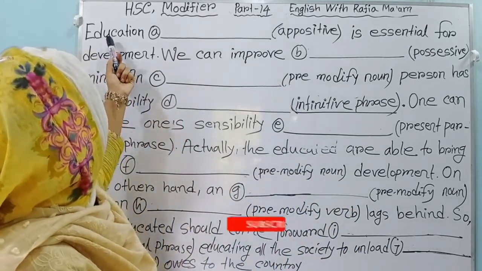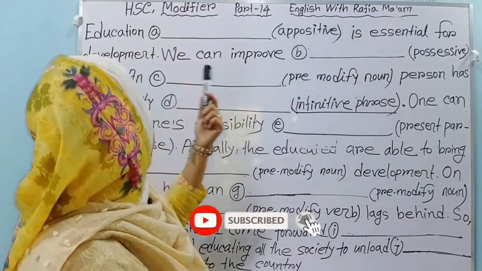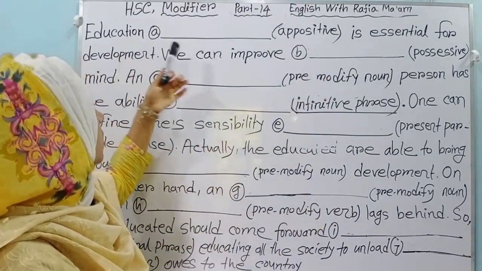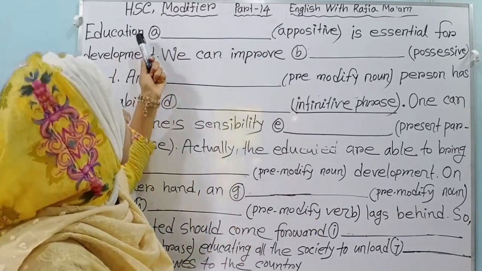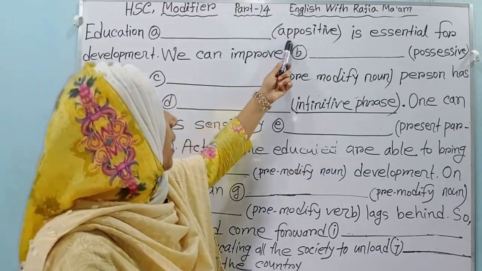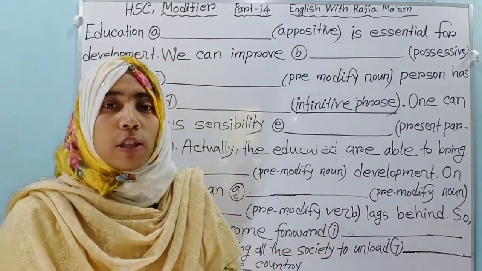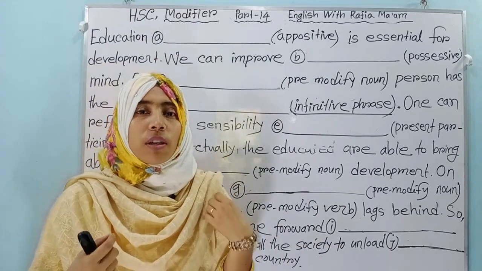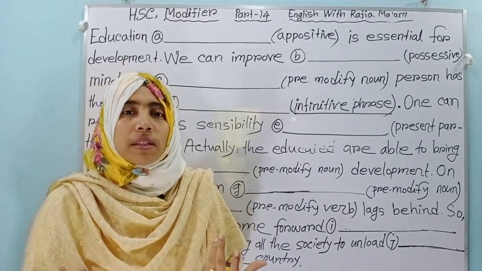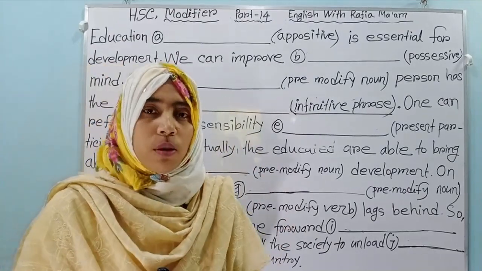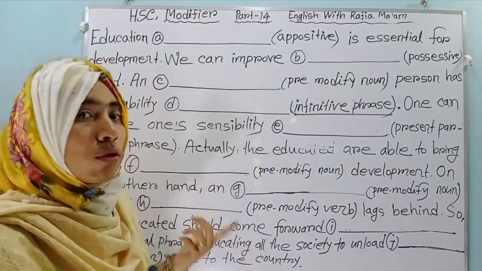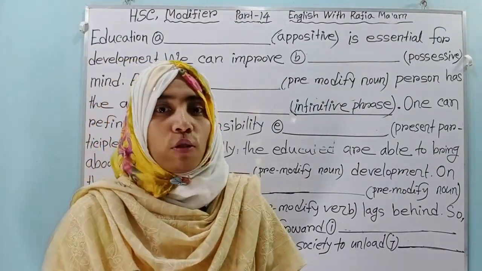Here you see: "Education dash is essential for development." Okay, this is a complete sentence, but you have to use an appositive here. That means you have to give information about education. So what may it be? Of course, education, one of the basic human needs.